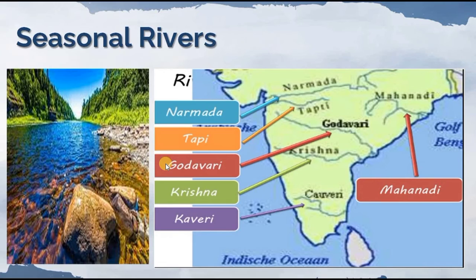So students, now we'll learn about seasonal rivers. So Mahanadi, Godavari, Krishna, Kaveri, Narmada, Tapi, Chambal, Betwa, Sindh and Luni. These all rivers are our seasonal rivers. So seasonal rivers are rain-fed and do not flow all the year round. They are mainly found in central and peninsular India.